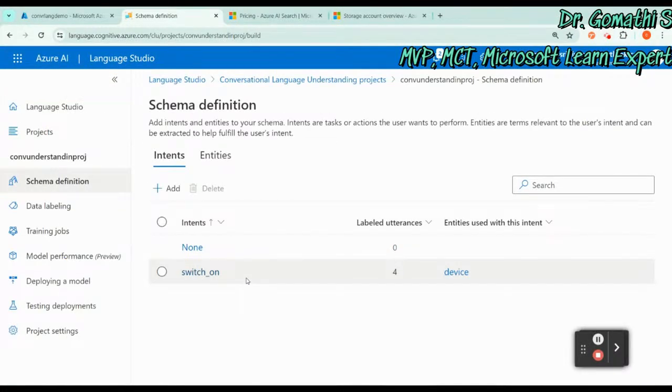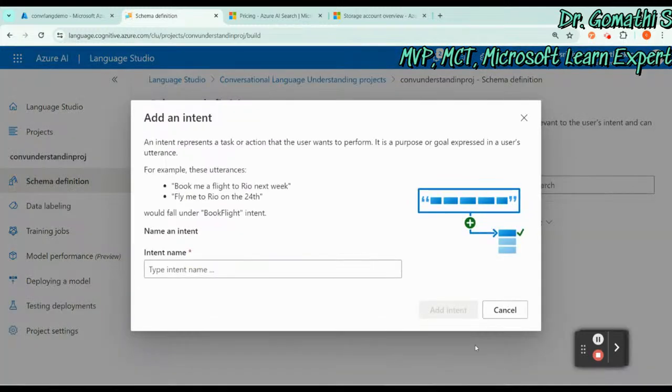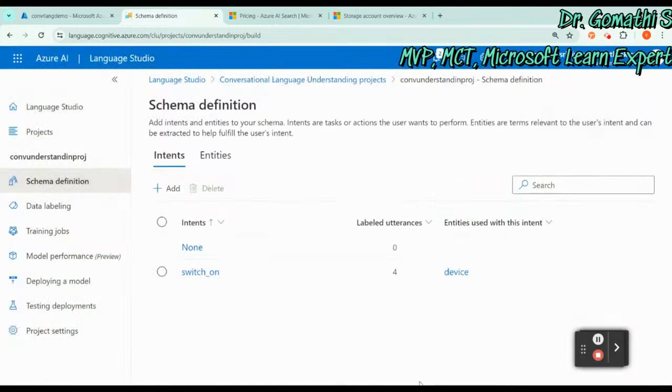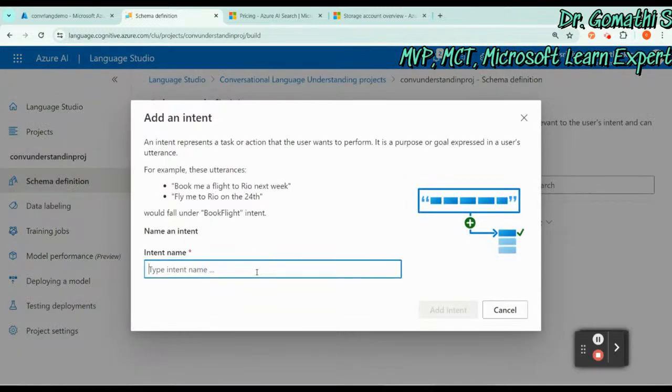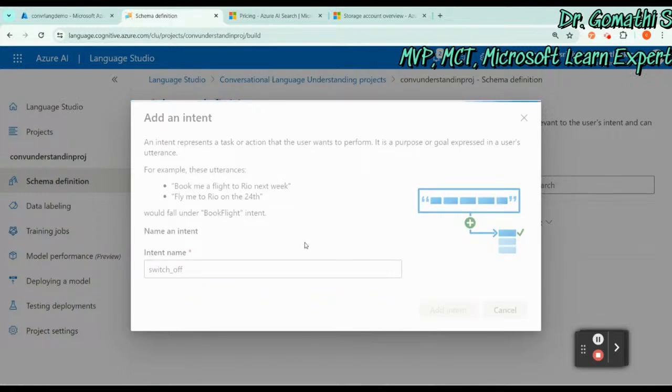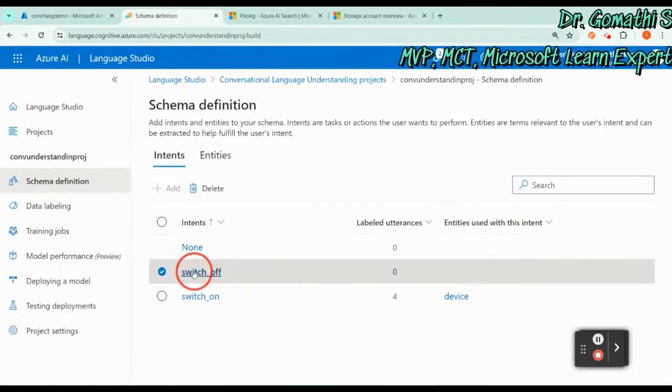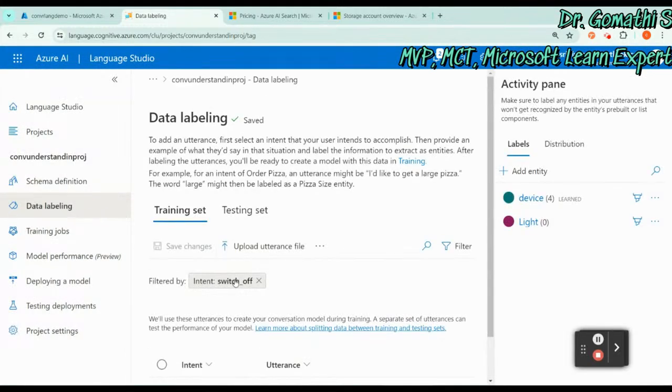You can even create a new intent. Add a new intent, switch off. Add the intent and then give some utterances for that.